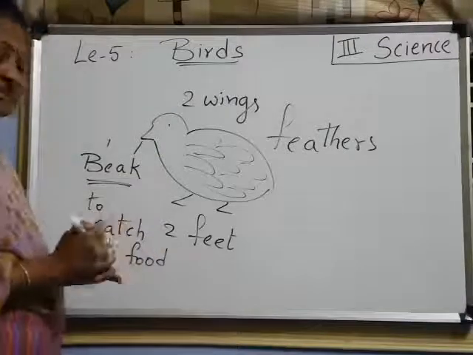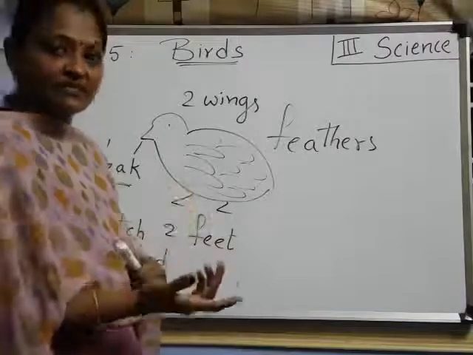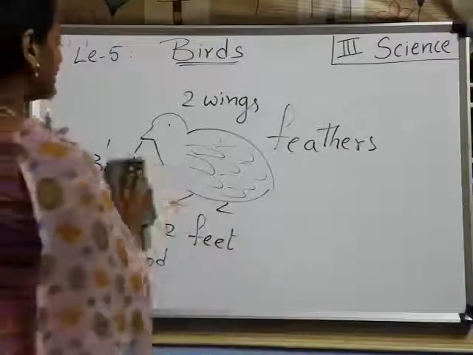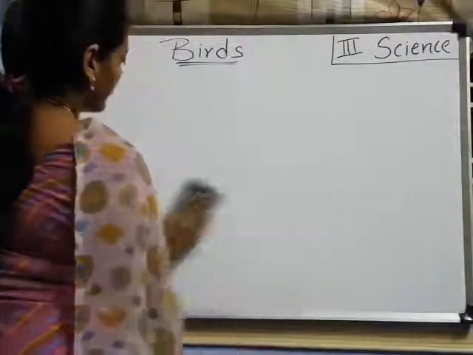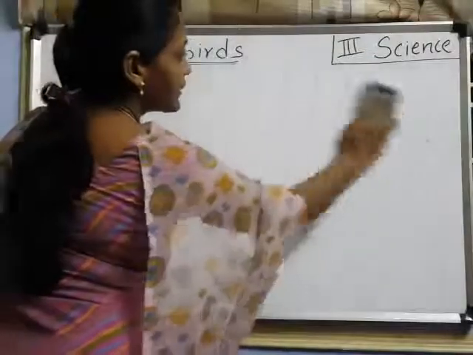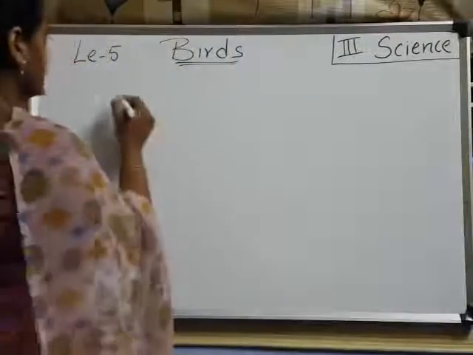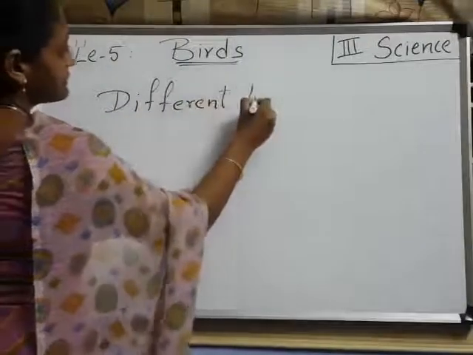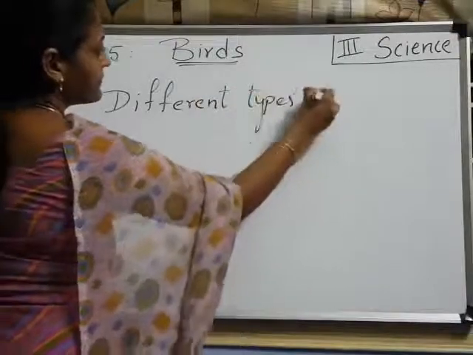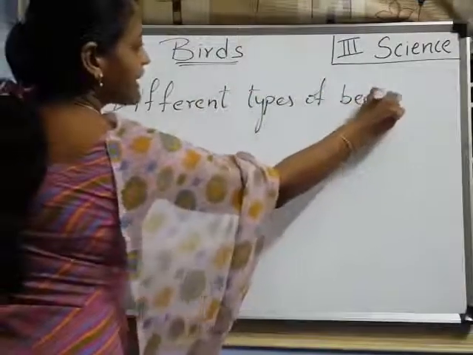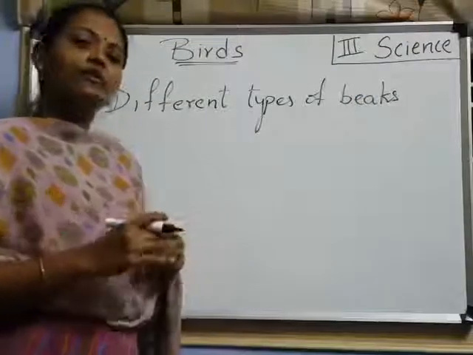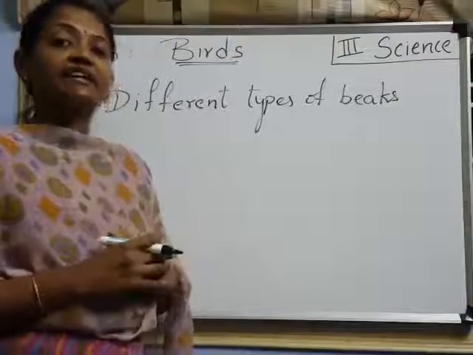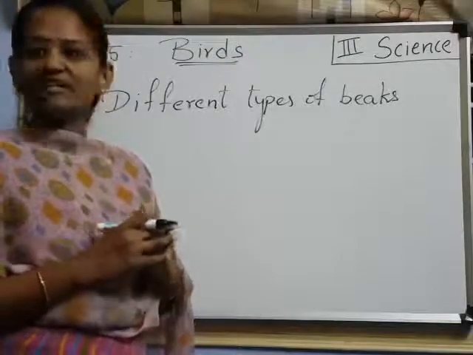Understood? Today in this class we are seeing different types of beaks. Now, we will see one by one. Different birds have different types of beaks. Why do they have different types of beaks? Why is the same type of beak not there for all birds? Because different birds eat different food items. They are not eating the same food.